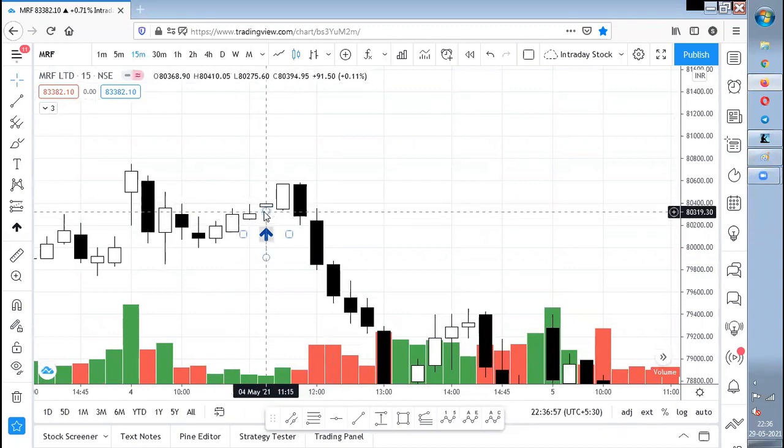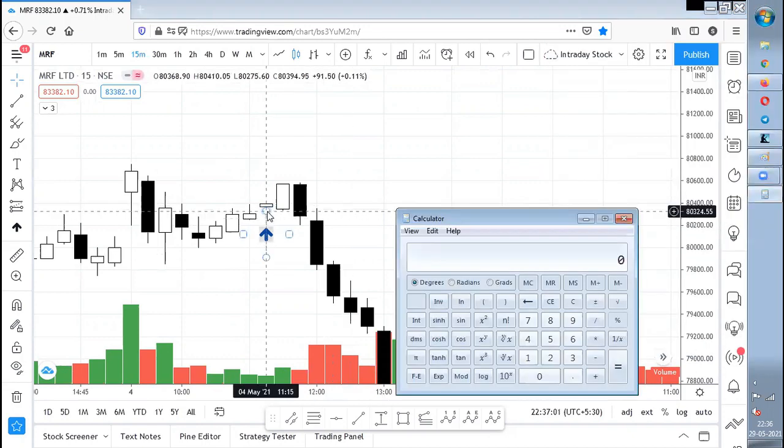The high low is around 410 minus 275, so around 135 points. You can see the high low over here if you place a cursor. Our target should be 80540, and we have got 80570 in the next candle itself. So we have got 135 points in the first trade.